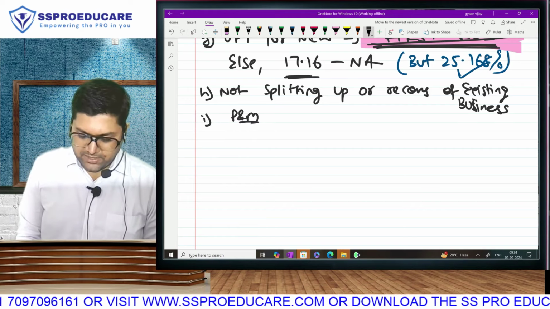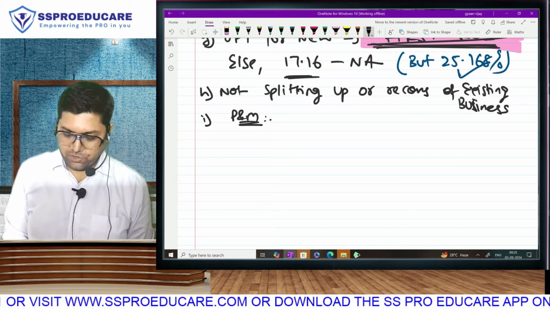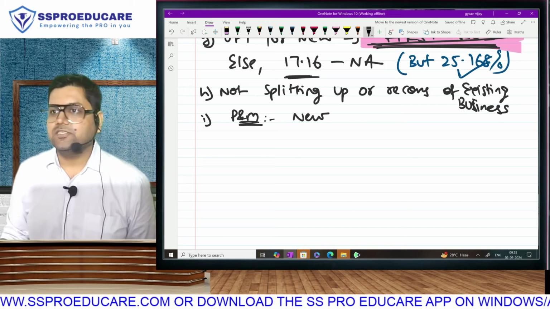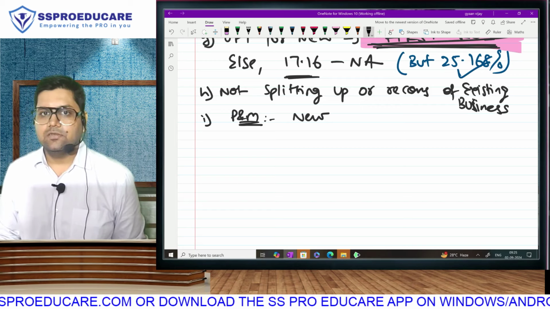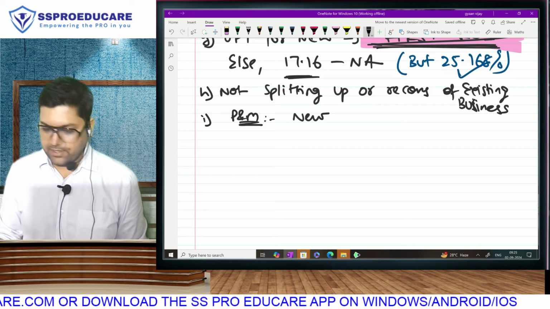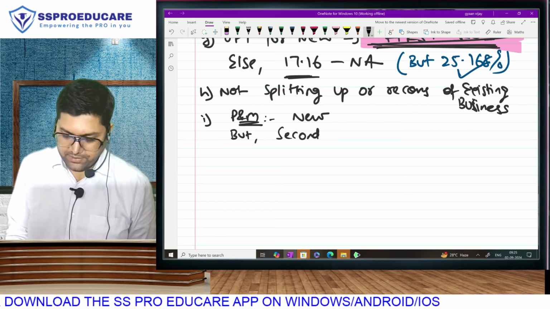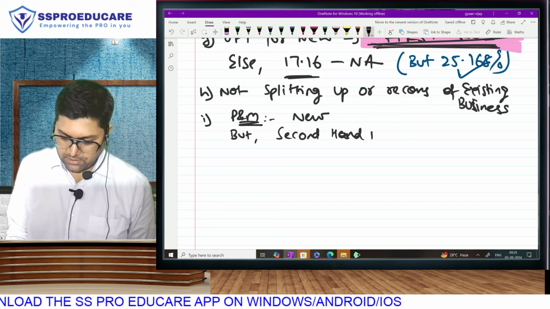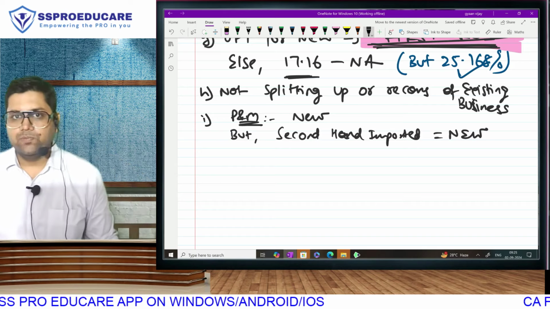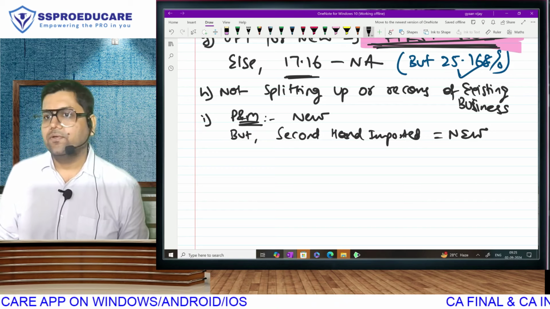will there be plant and machinery that you will acquire for your manufacturing business? It should be new plant and machinery. Plant and machinery for this business should be new plant and machinery. Therefore, second-hand plant and machinery not allowed. Correct? Hai? But they further add by saying, if second-hand plant and machinery is imported, second-hand imported plant and machinery will be considered as new plant and machinery. Second-hand imported will be considered as new plant and machinery.